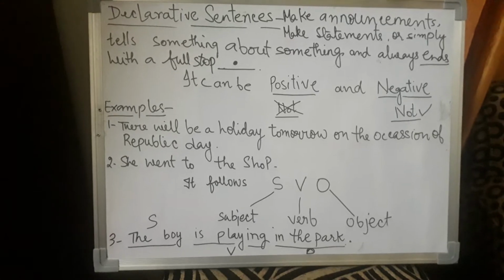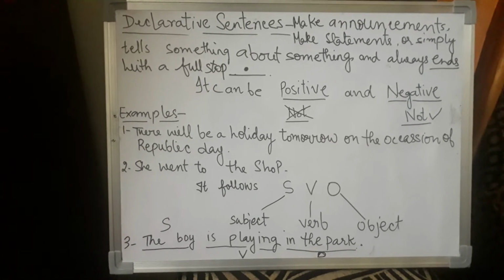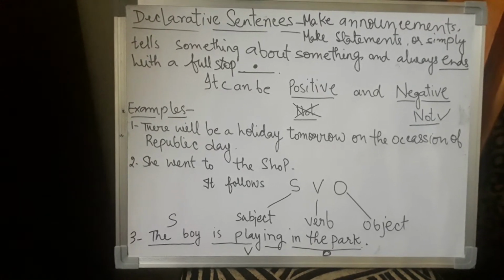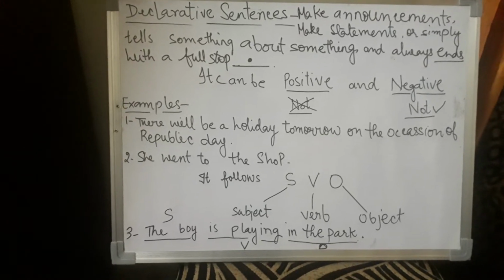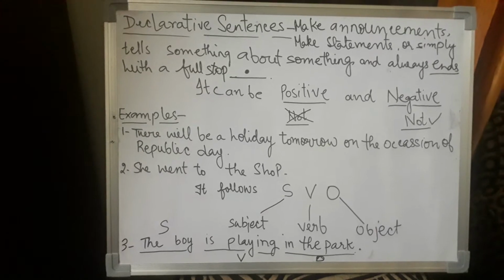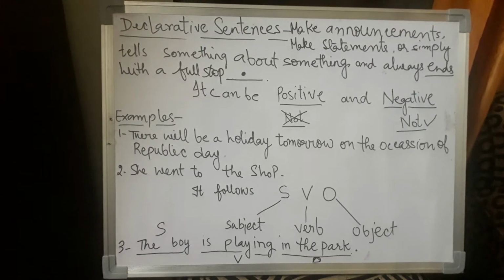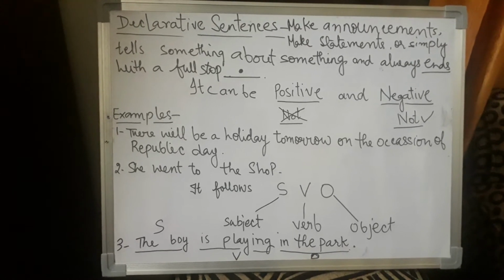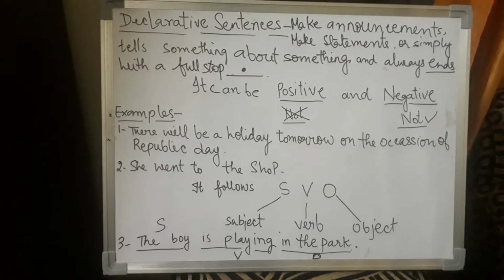Yes, students, today I'm going to teach you declarative sentences. I have already told you that there are four types of sentences: declarative, interrogative, imperative, and exclamative. So today we'll discuss declarative sentences. You can see the definition there: they make announcements, make statements, or simply tell something about something, and always end with a full stop.